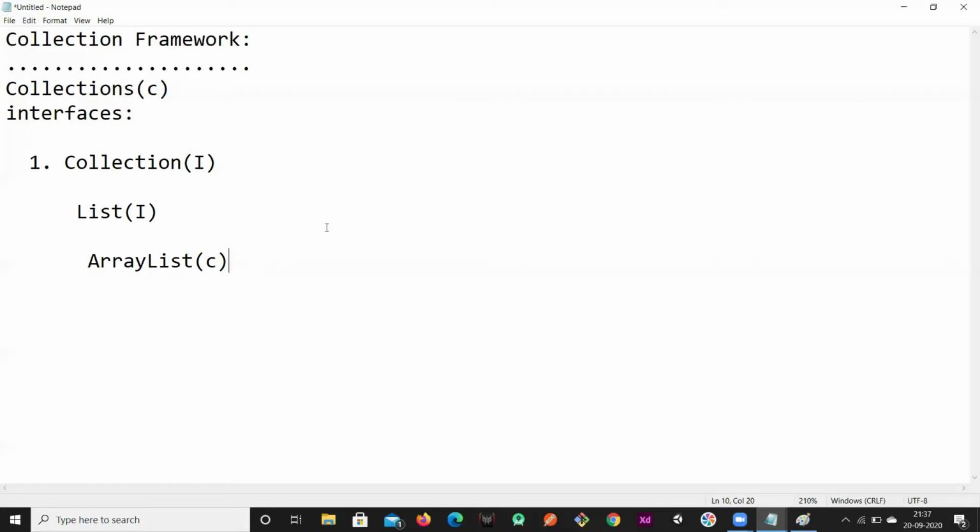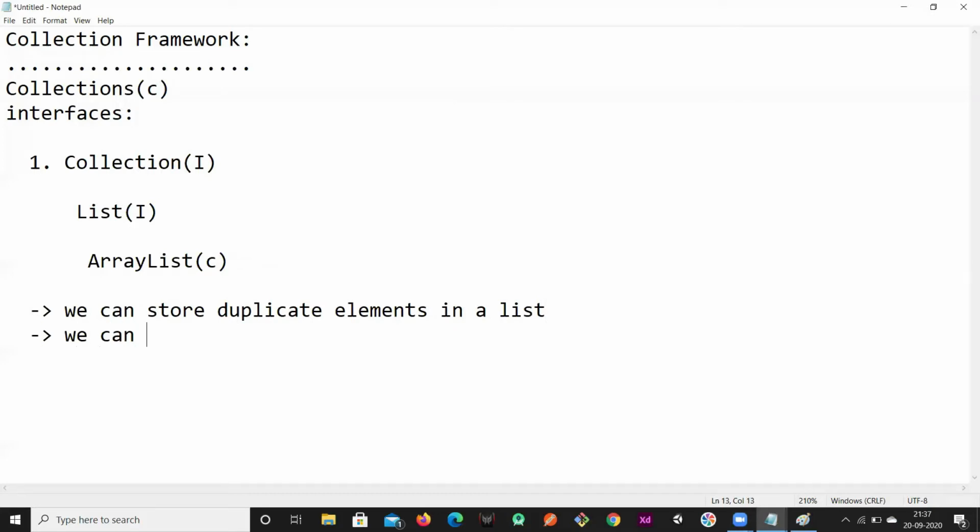So what are the properties of list? When should we go for list? In a list we can store duplicate elements, and we can preserve insertion order.